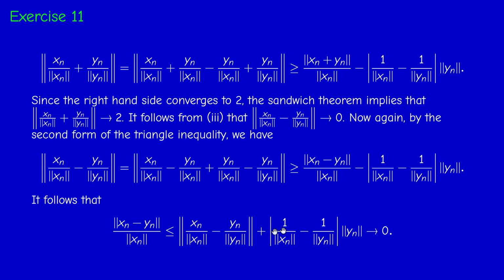Now this tends to 0, this tends to 0, therefore the norm of xn minus the norm of yn tends to 0. But since the norm of xn converges to 1, if you multiply by the norm of xn, which is bounded, then we get that the norm of xn minus yn tends to 0, and this finishes the proof. So it's a little bit lengthy and complicated, but that's it.